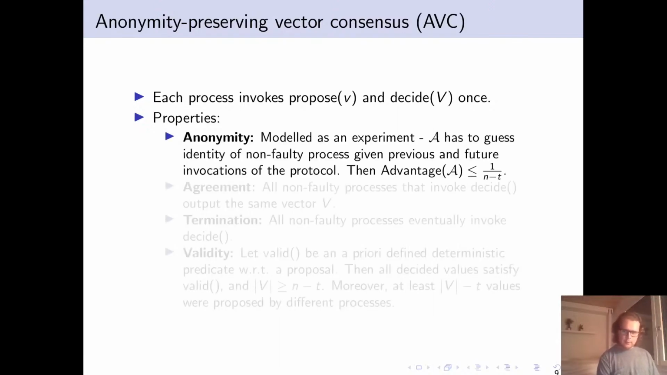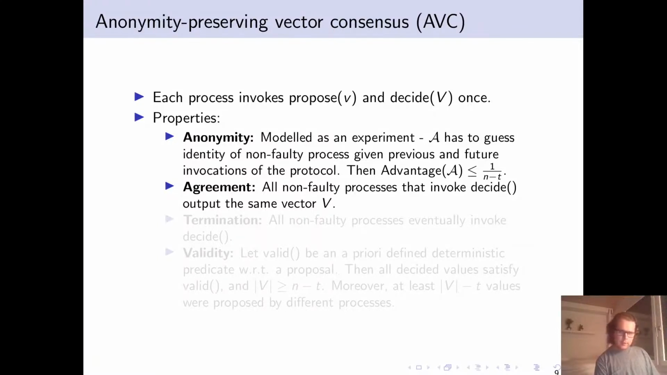So the properties. Firstly we have anonymity, the new property, which states loosely that we have an experiment in which A is an adversary, and A has to guess the identity of some process. During this game, it is allowed to receive previous transcripts of that process's executions and subsequent executions, which it can control through oracle calls. The advantage of this adversary winning is at most 1 over n minus t.